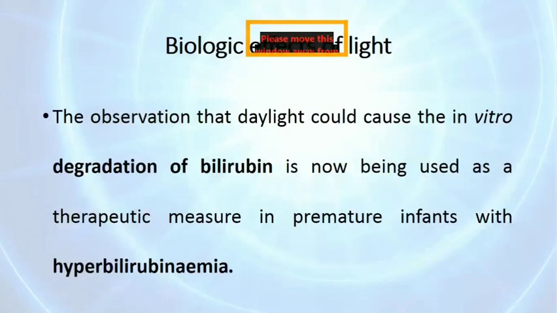Then biological effects of light. There is an observation that daylight could cause in vitro degradation of bilirubin, and it is nowadays used as a therapeutic measure in premature infants with hyperbilirubinemia.